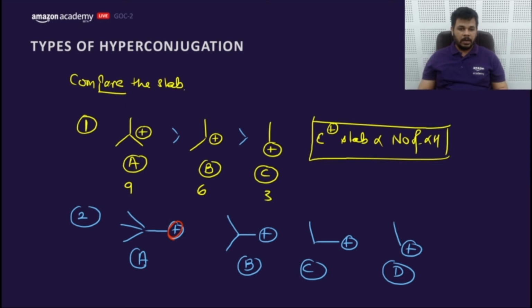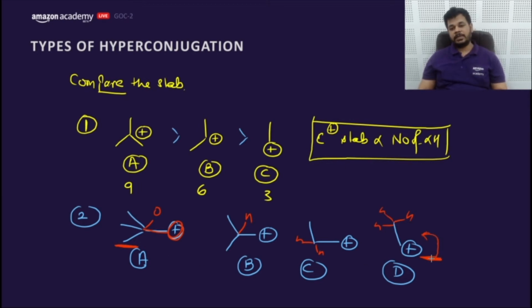Let me count the number of alpha H. It has 0 alpha H. It has 1 alpha H. It has 2 alpha H. It has 3 alpha H. So if I consider the inductive effect, this would be the highest. If I consider hyperconjugation, this would be